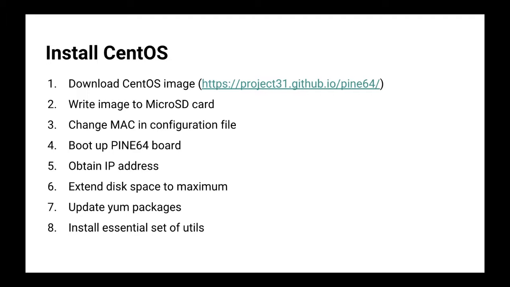Then we boot up the PINE64 board, it obtained an IP address, and then we proceeded with system configuration. So basically we extended disk space to its maximum, we updated YUM packages, and installed some basic utilities.